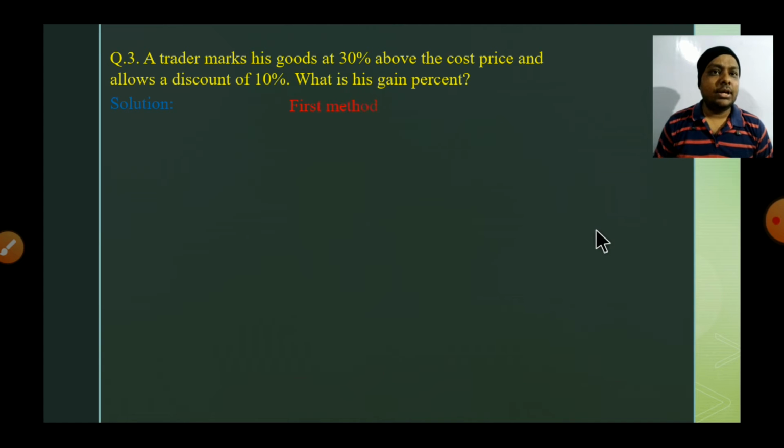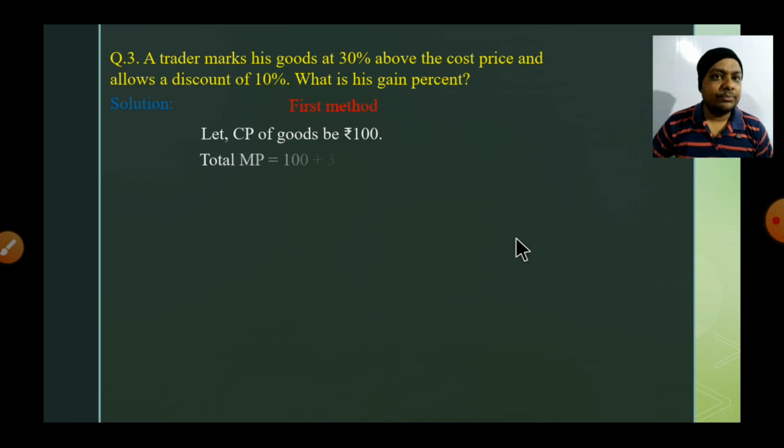We can find it by two methods. In the first method we will assume the cost price to be 100, and then we will apply the second method by using x. Now, let the CP of the goods be rupees 100. If he marked 30% above the cost price, the mark price will be 100 plus 100 of 30%, it means 100 plus 30, which is 130. So 130 is the mark price.